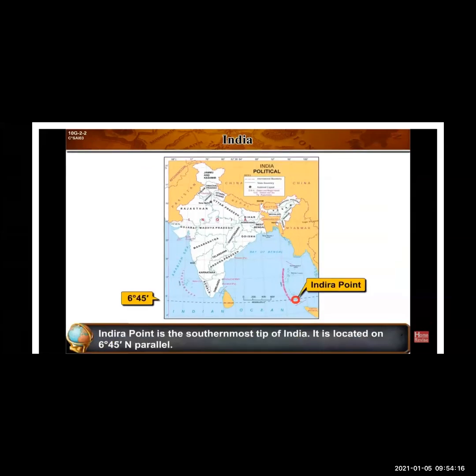Now Indira Point is the southernmost tip of India. Down you can see it is written, see Indira Point. It is located on 6 degrees 45 minutes north parallel. You can see Indira Point over there.